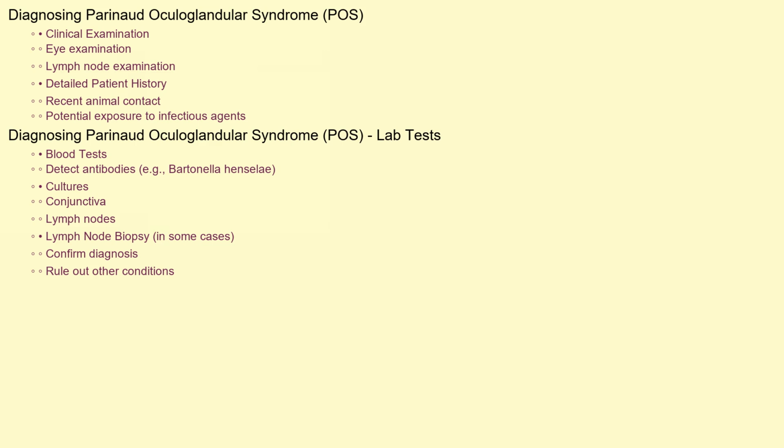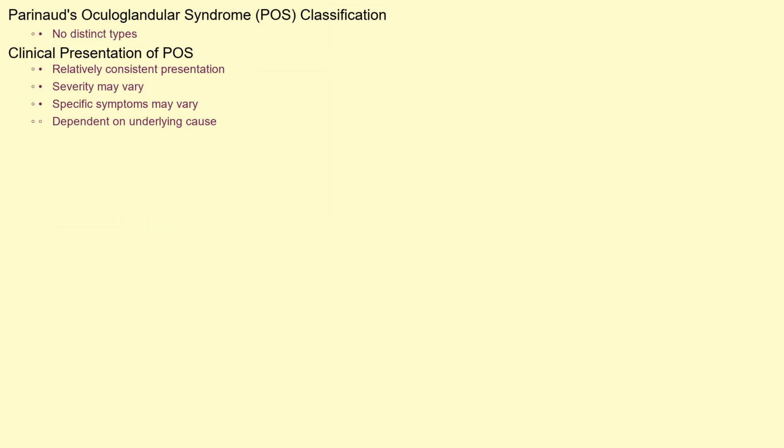Cultures can be taken from the conjunctiva or lymph nodes to identify the causative organism. In some cases, a biopsy of the lymph node may be necessary to confirm the diagnosis and rule out other conditions. Parinaud's oculoglandular syndrome isn't classified into distinct types. The clinical presentation is relatively consistent, although the severity and specific symptoms may vary depending on the underlying cause.